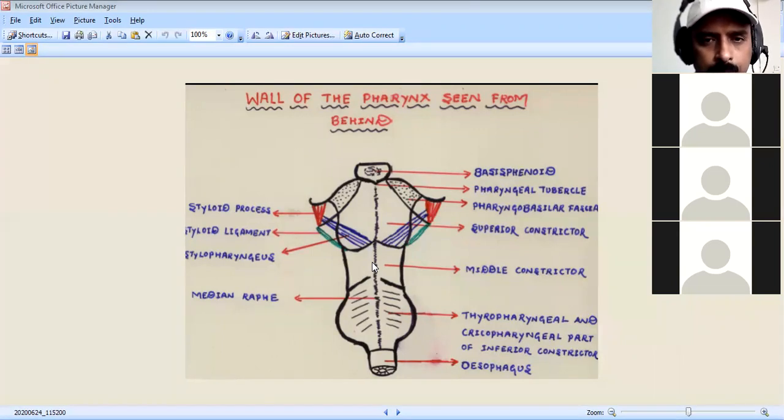Diverticulum is a bulging protrusion from the weakest part. The weakest part in the pharynx is where the two muscles separate, that is, between the inferior and the middle, and the middle and the superior. In between these, there is a weaker part, and from there, due to the bulging pressure, a herniation or bulging is produced, and that we call a diverticulum.